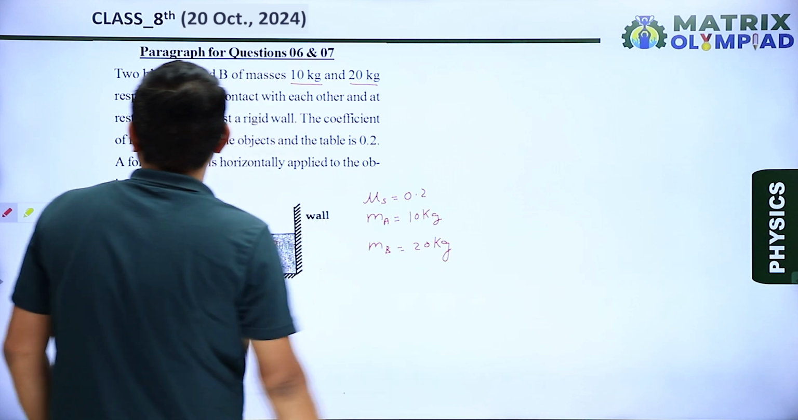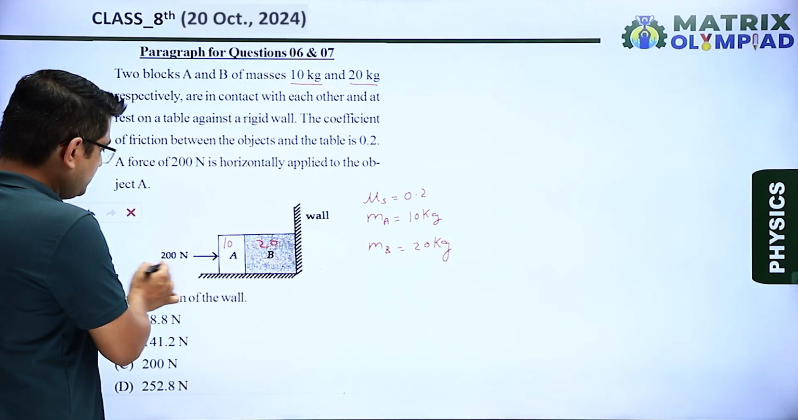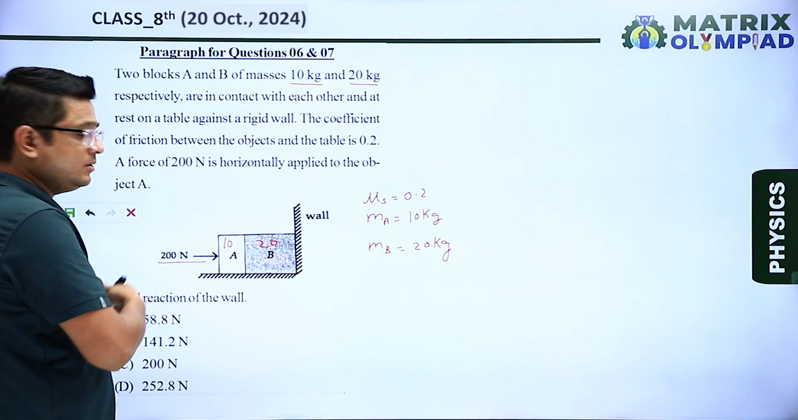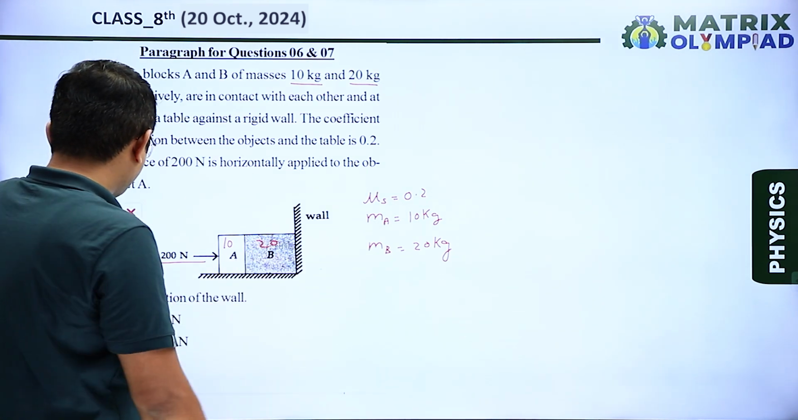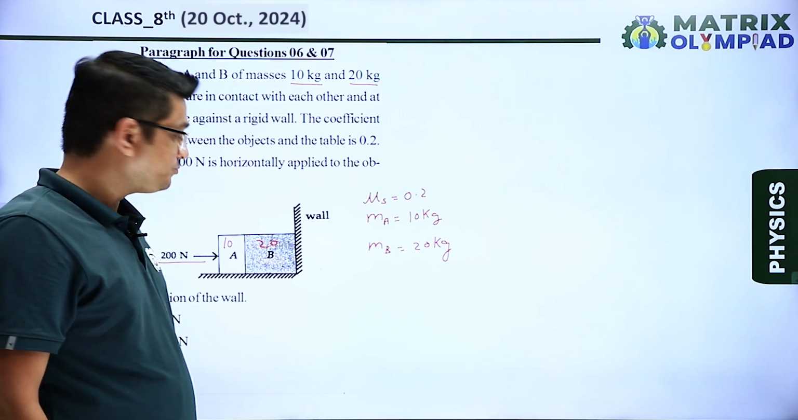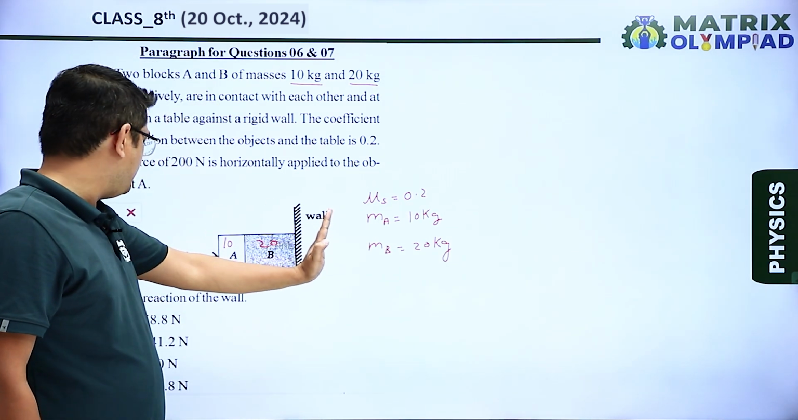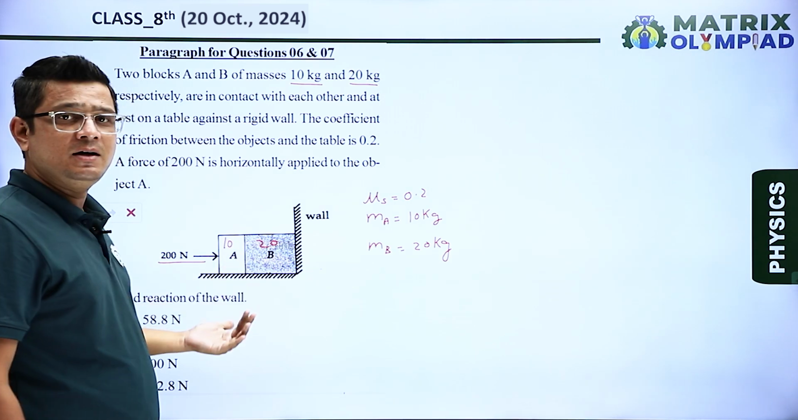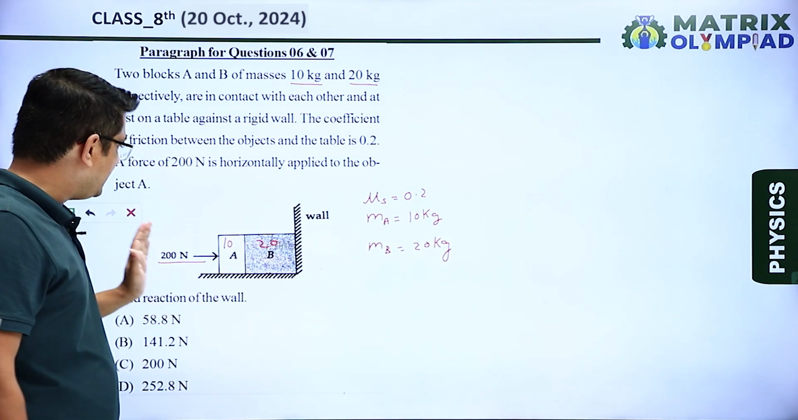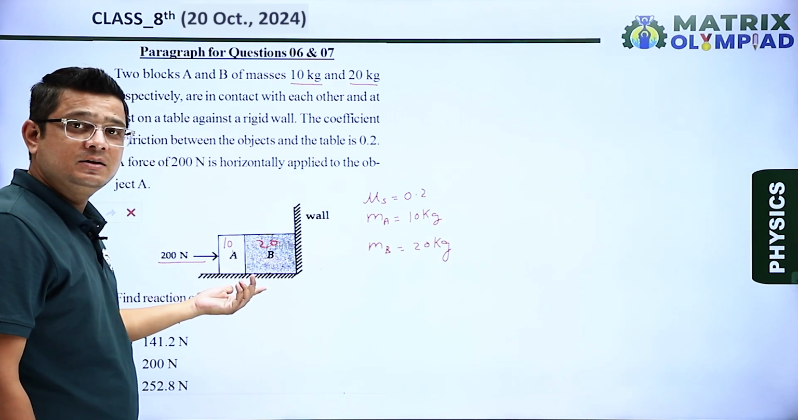A force of 200 Newton is horizontally applied to the object A. This force is applied on this object in the right direction. So we have to find the reaction of the wall. As we know that from the third law of action and reaction, the amount of force applied will be equal to the amount of reaction force given by the wall. So we have to calculate the net force acting on wall, because we know that there is a friction between blocks and the surface.